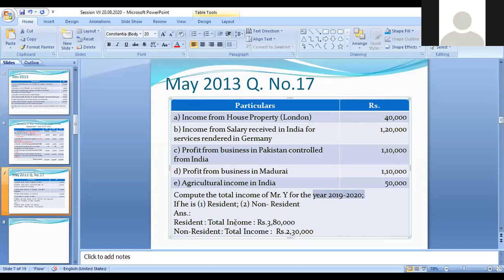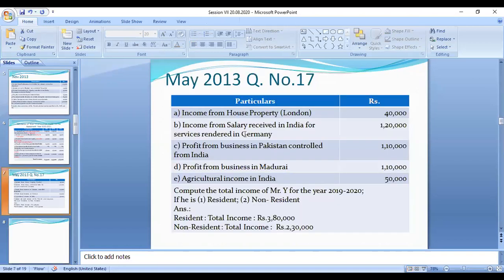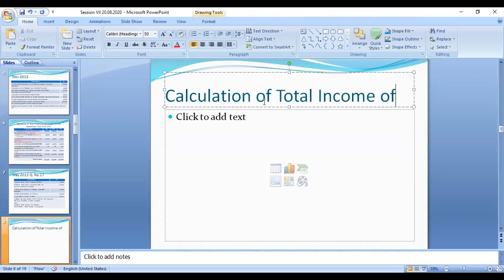So right. Now we can go to the next slide. Take the heading: calculation of total income of Mr. Y. The year is given, you can write the year. In the question paper, you can write the year itself. Right.